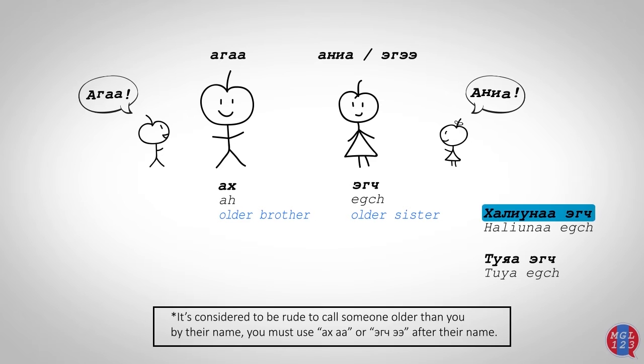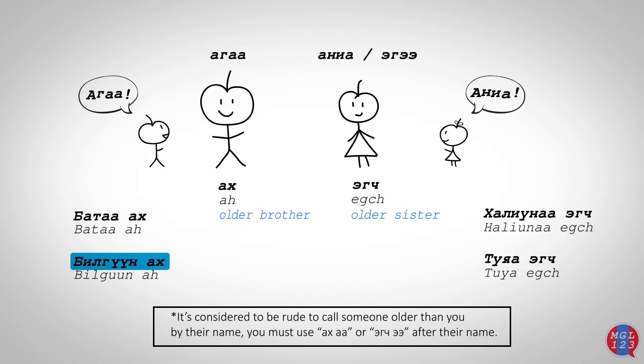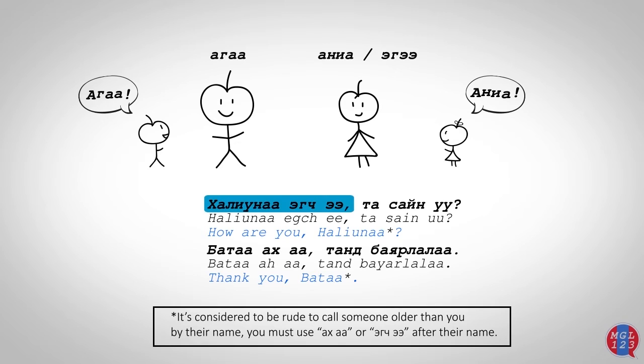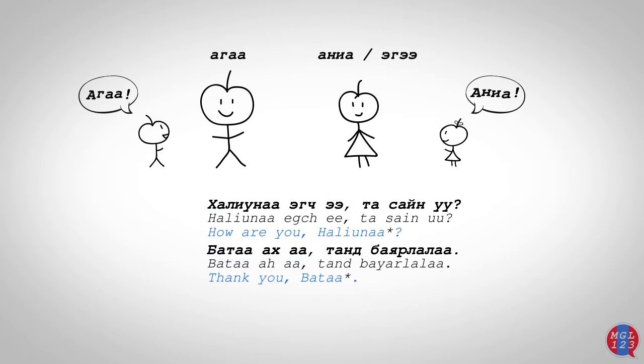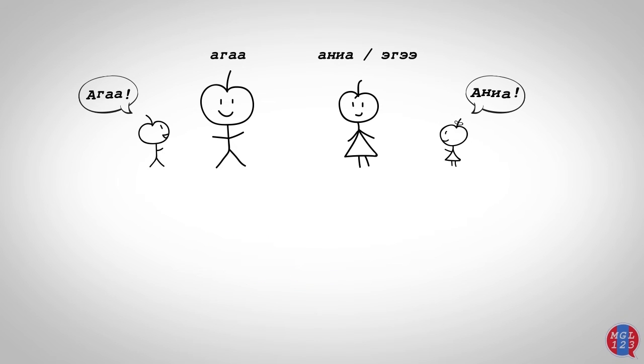For example, халина ich, тоя ich, бата ach, билгун ach. But if you're having a conversation with them, then we add a long vowel to address them. For example, халина ich та сайн уу? Even if you don't know the person who is older than you, you refer to them as ихче or aha to show respect.